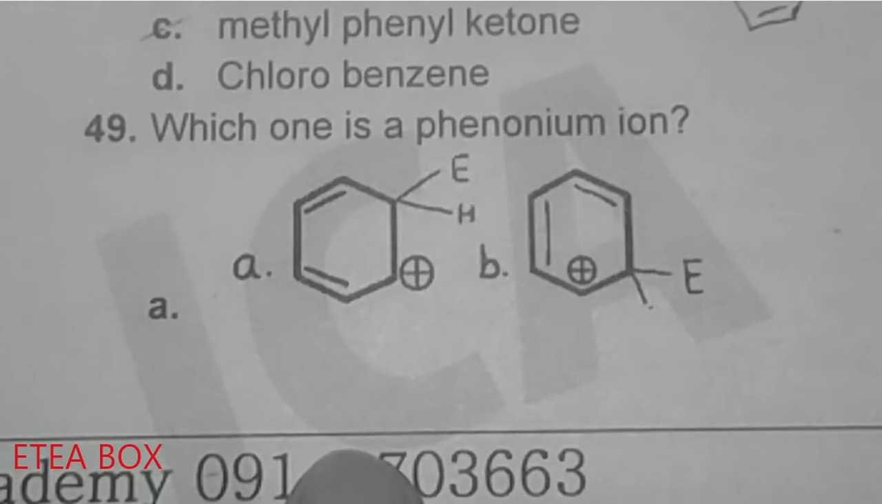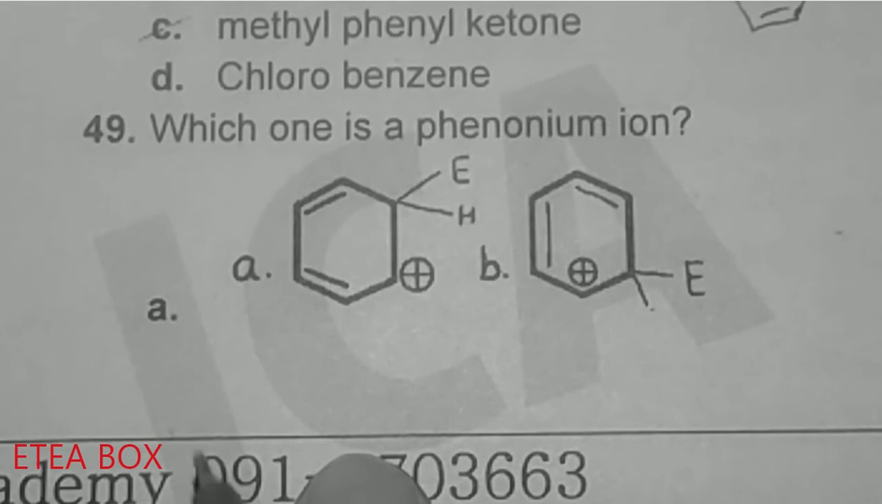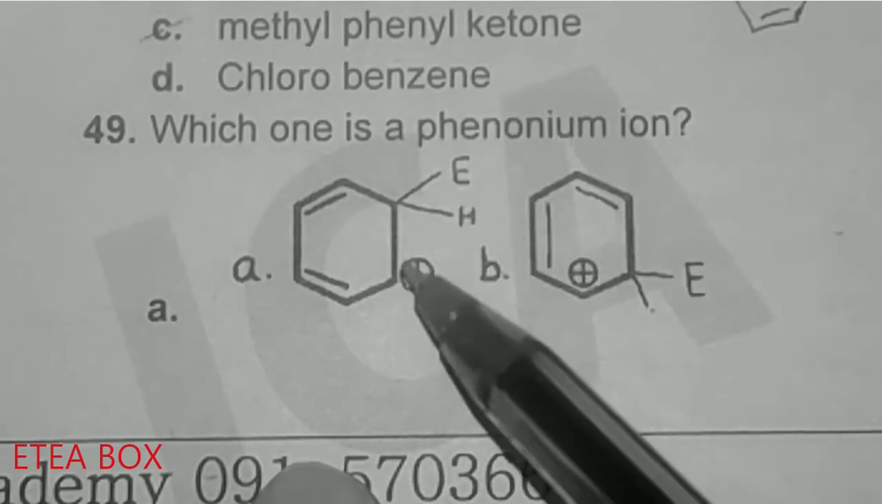Which one is a phenonium ion? Now look at here, option A is the phenonium ion. When the electrophile attacks the benzene ring, what happens? This bond is broken down, and this one gets a negative charge and this one gets a positive charge.